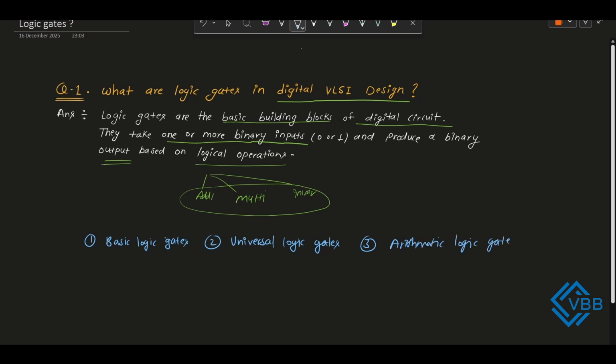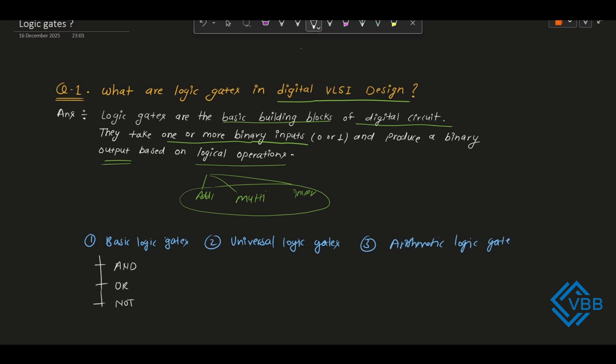So now we will see one by one under which category which logic gates lie. So first we will look at the basic logic gates. Under basic logic gates, the first gate that comes is the AND logical gate. Second is the OR logical gate, and third one is the NOT logical gate.